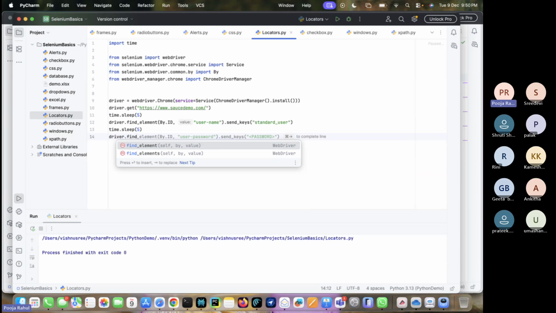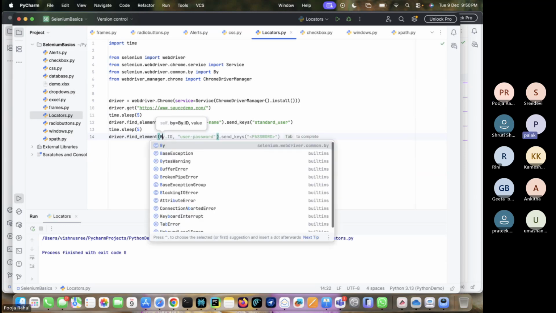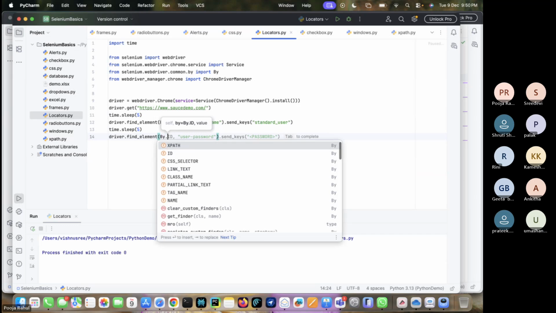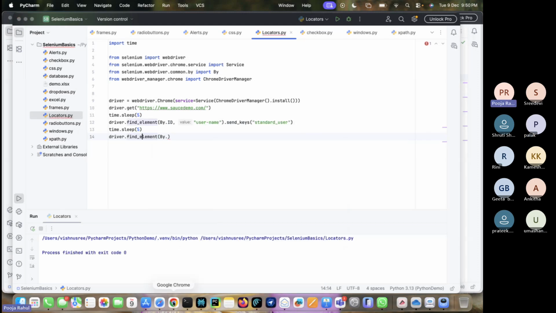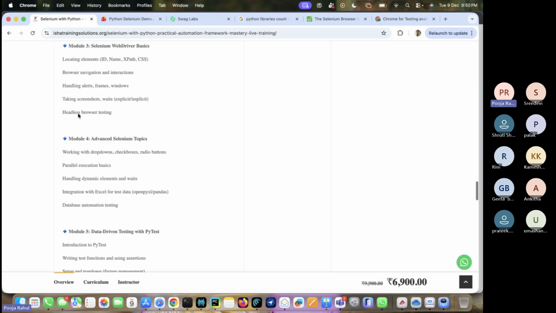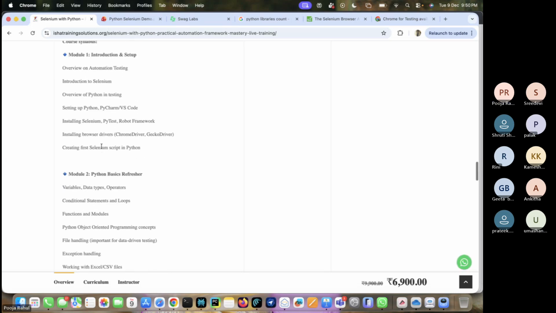Rahul, will we start directly with Selenium, not study Python first? Yes, we need Python, right? Some language you need to know. First we are going to talk about the introduction. After that, we are going to talk about Python itself.